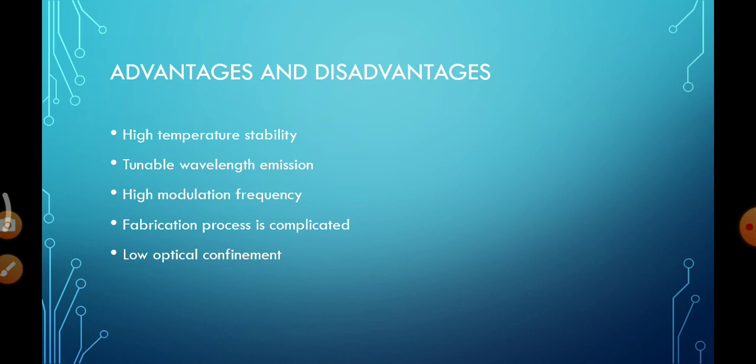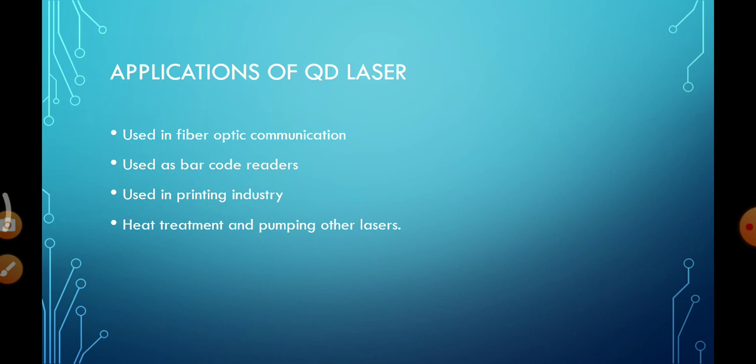The advantages and disadvantages of the quantum dot laser: advantages are high temperature stability, tunable wavelength emission, as I said, by adjusting the size of the quantum dot we can adjust the emitted wavelength, and a high modulation frequency. Disadvantages are that the fabrication process is complicated and there is low optical confinement.